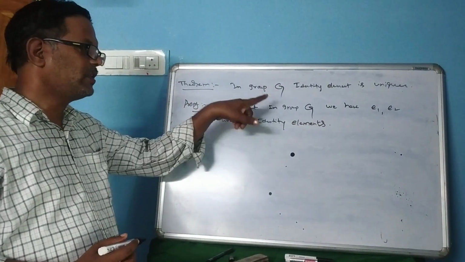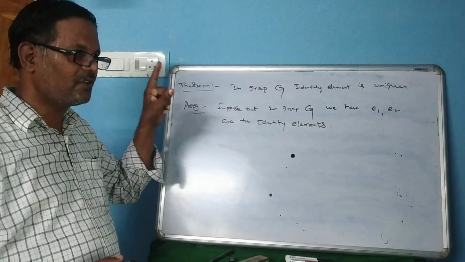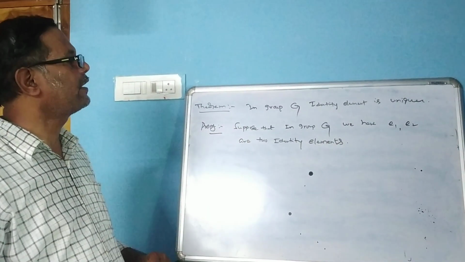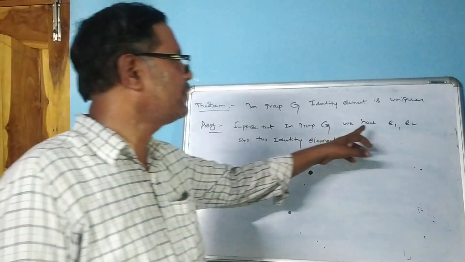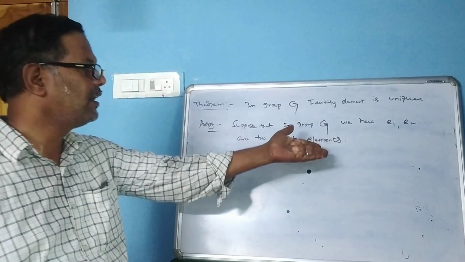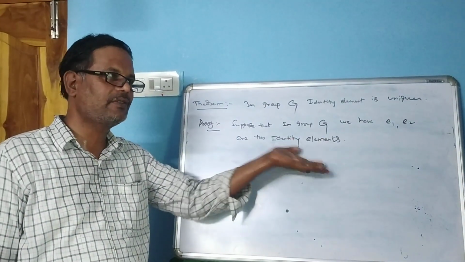I prove this theorem by the method of contradiction. If we prove e1 = e2, then the identity element is proved unique.